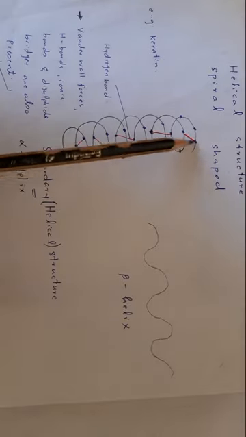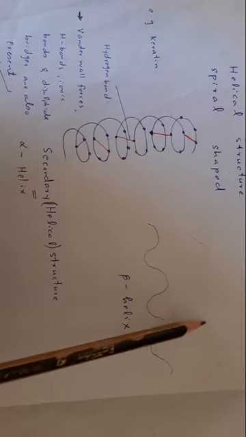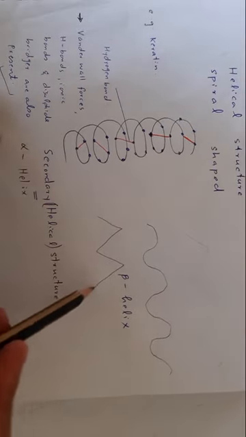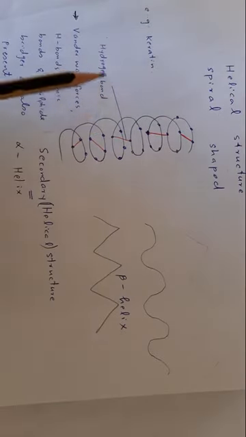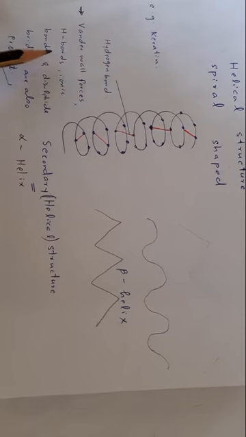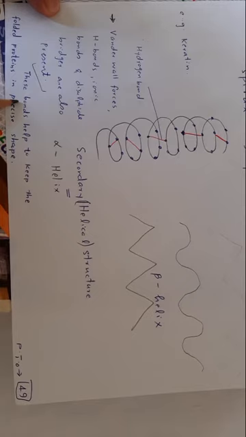When it is spirally coiled like this, it is alpha helix, and when it is coiled in this form, it is called beta helix. This folding is due to hydrogen bonds, van der Waals forces, ionic bonds, and disulfide bridges are also present. These bonds help to keep the folded protein in a specific shape.